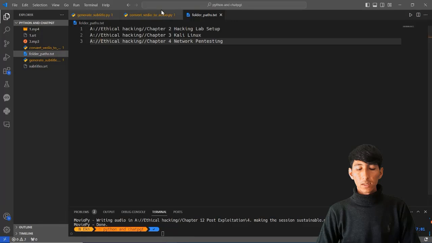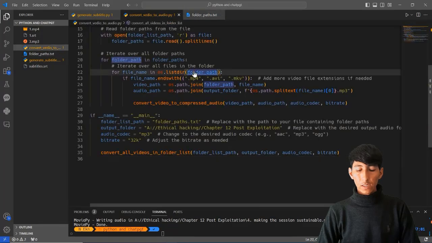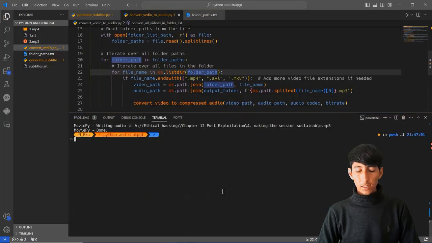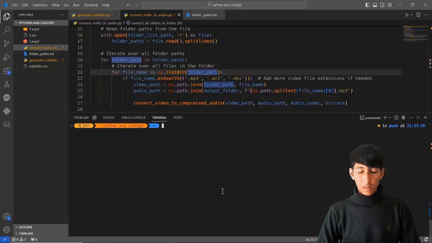Okay, right now I will just add these 3. It is enough for testing, so that is nice. I will save it and I will start running the program. So let's run it. Python, convert videos to audio, and run it.